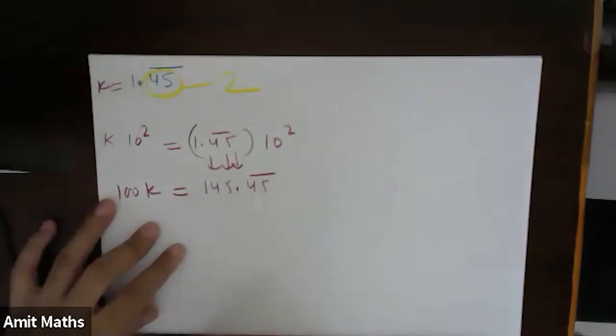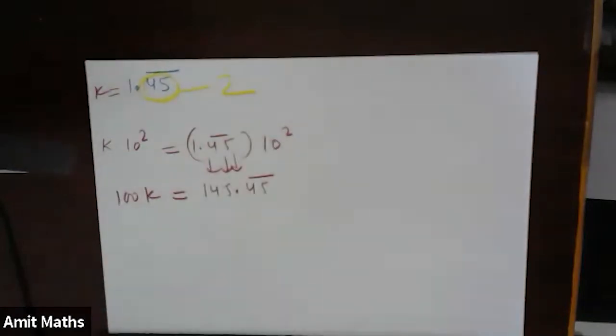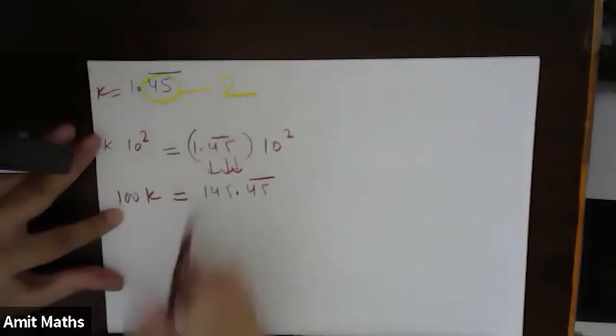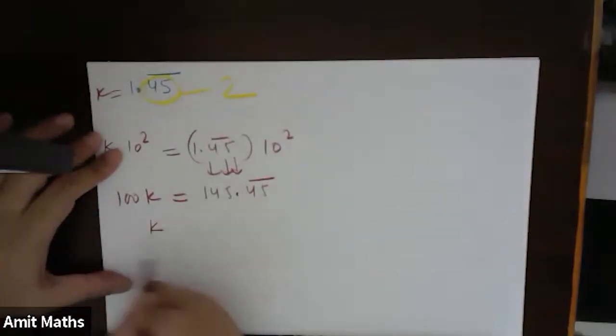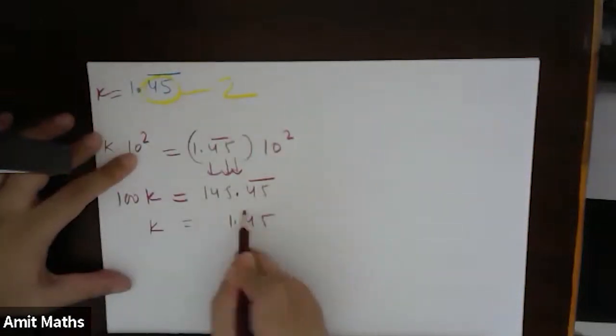From this step to here, everybody understood? How am I getting here? Fine. Now next part. From here, I will subtract the original number. The original number was k is equal to 1.45 recurring.